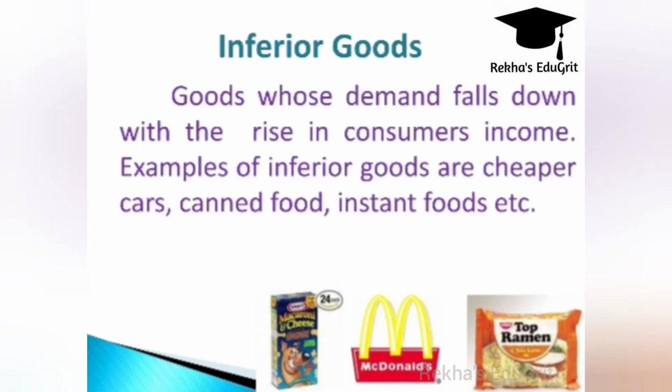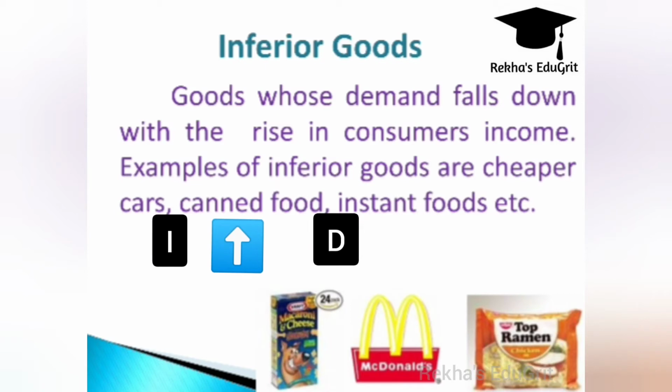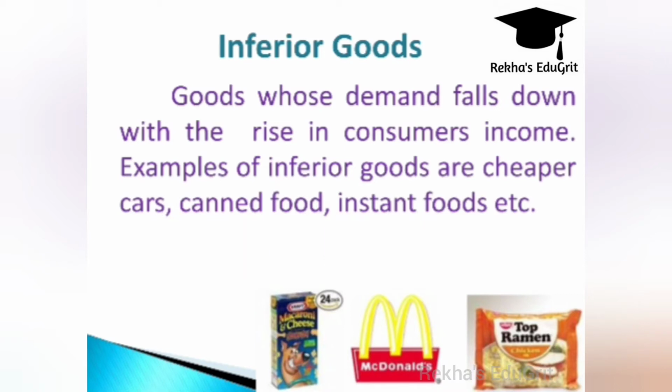Next one is inferior goods. It's just the opposite of normal goods. When a person's income increases, demand falls. Why does this demand fall? The reason is that consumers switch to a better alternative or substitute product, as it becomes affordable.